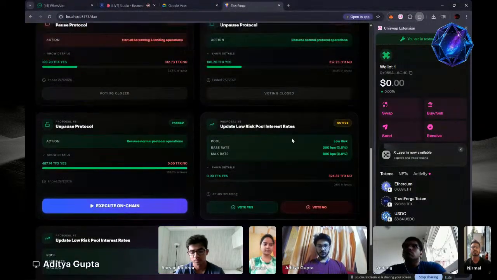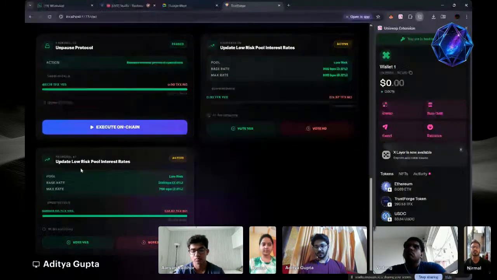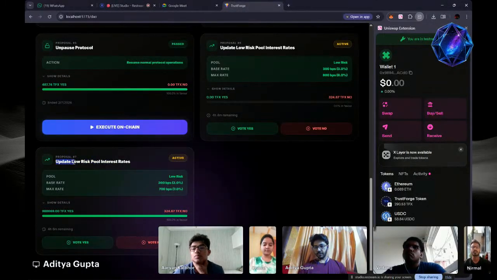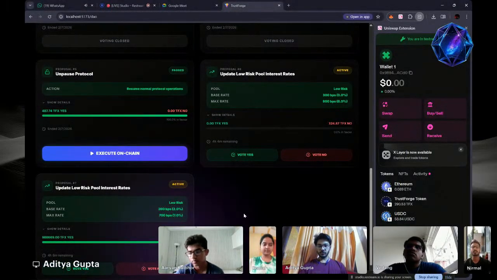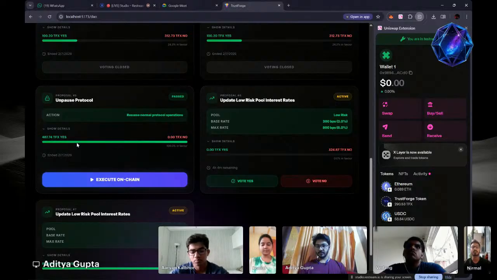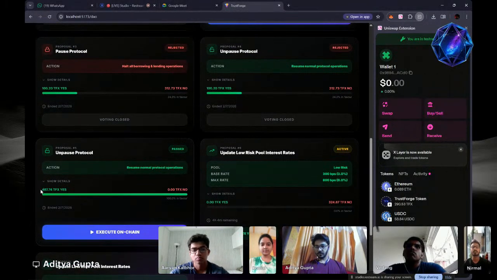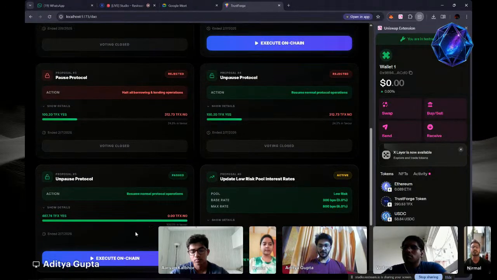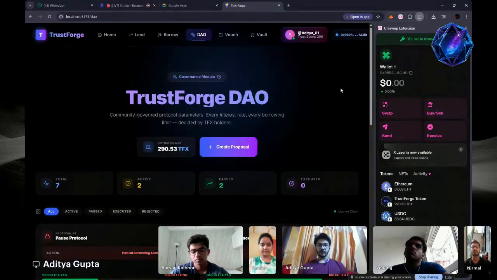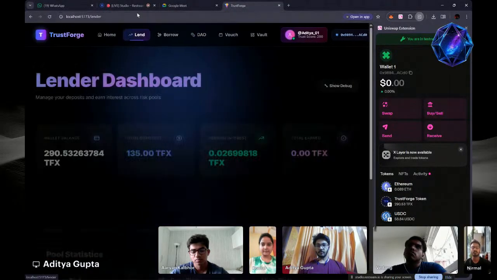So as you can see, we had created a DAO proposal to update the low risk pool interest rates to a base rate of 2 and a max rate of 700. So the voting will be based on the number of TFX tokens a user has. So as you can see here in all of the transactions, the cumulative number of TFX tokens is calculated for each of the votes, and the majority wins, and we can just execute it on the chain. So yeah, that's how our project is.